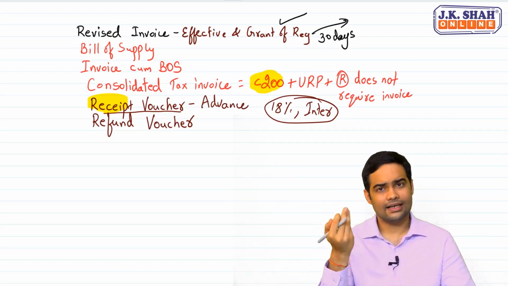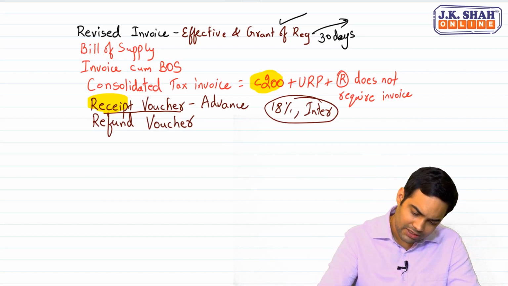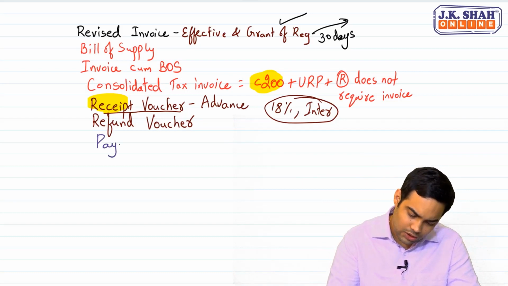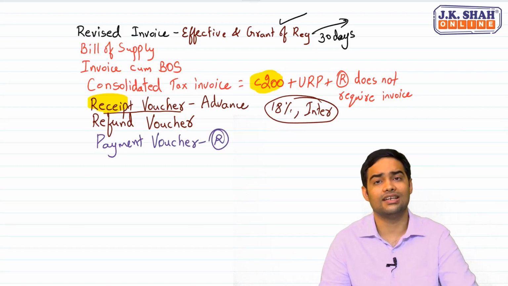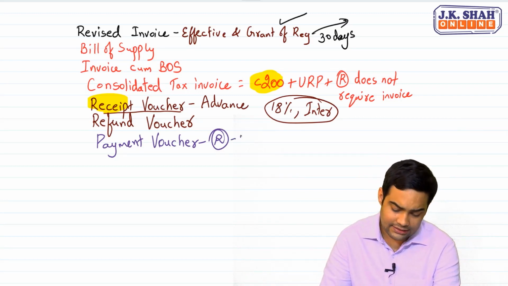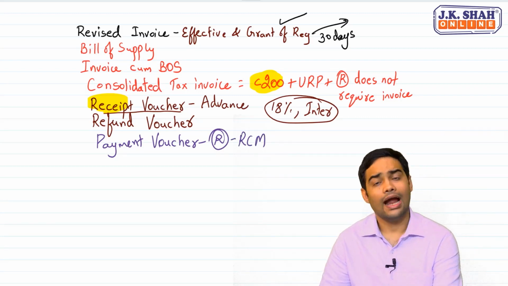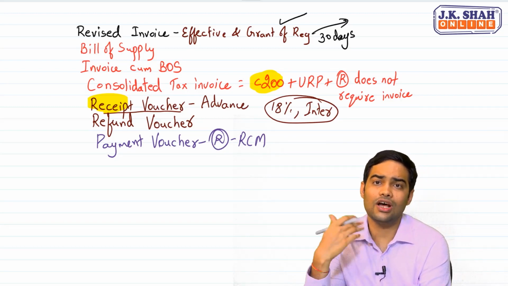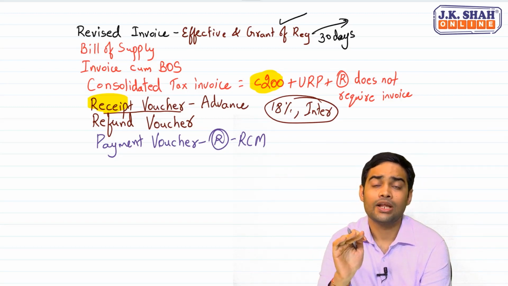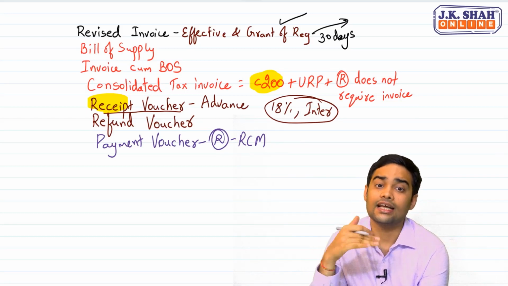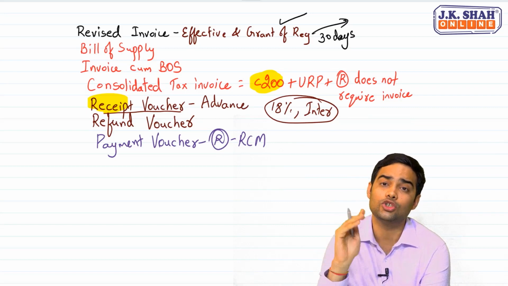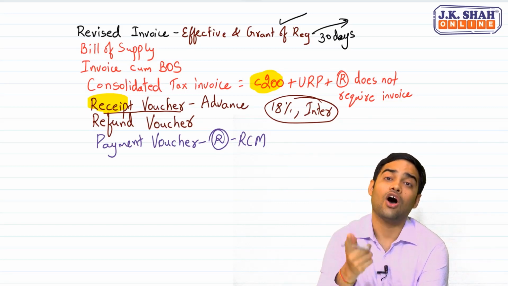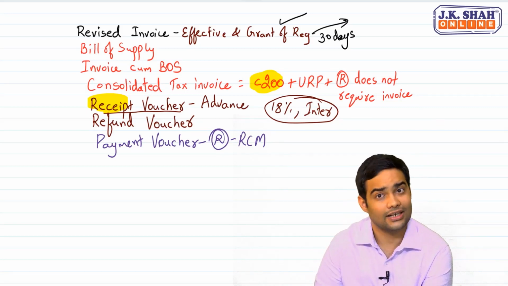Now, receipt voucher done, refund voucher done. All these documents are issued by the supplier. Coming to a document which is issued by the recipient, that is the payment voucher. Payment voucher is the only document which is issued by the recipient while he is liable to pay tax under RCM. And it might also happen that while you are liable to pay tax under RCM, the supplier is unregistered. If the supplier is unregistered, then one, a payment voucher. Second, you have to issue an invoice on yourself on behalf of your supplier. That also has to be done.